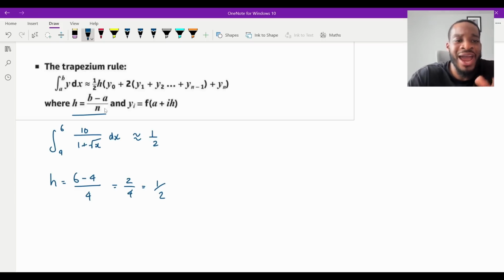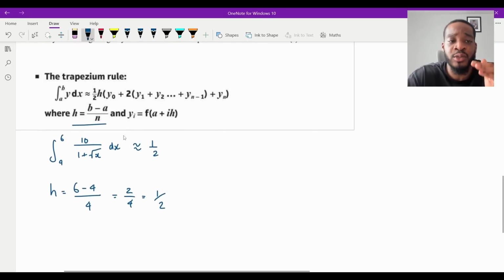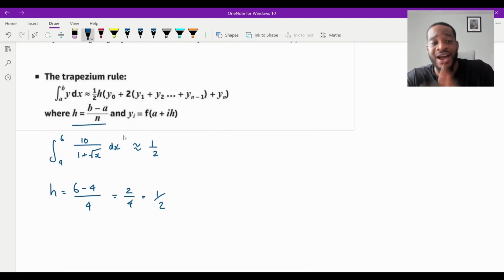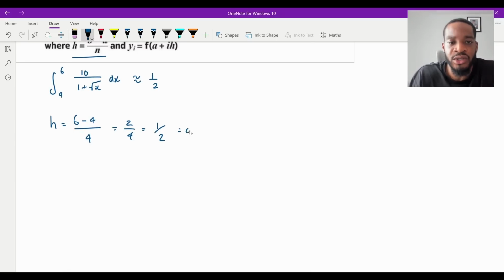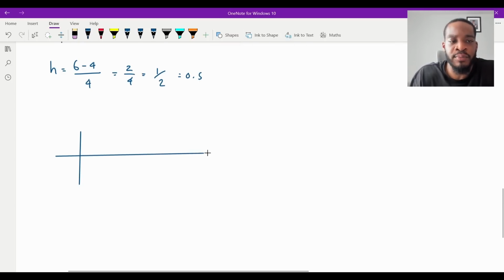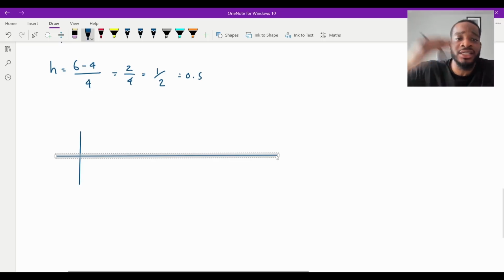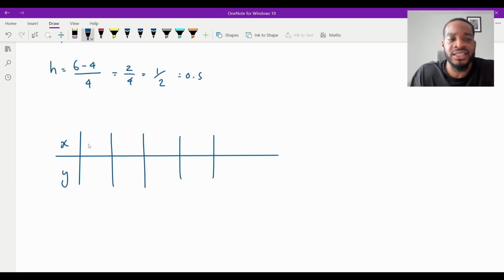And then now we've got the y values. Now these are just going to be your y coordinates at your points. Now remember, because we're dealing between 4 and 6, we need to figure out each of the values between that with the increase of 0.5, or a half. Let me write 0.5 as well so it's clear. So I'm going to draw a table for the x and y values of the function between 4 and 6 with this step increase of 0.5. So I'm going to have x here, I'm going to have y here. And I know it goes from 4 all the way up to 6 with 0.5 as a step. So it'll be 4 and then 4.5, 5, 5.5, and then 6.